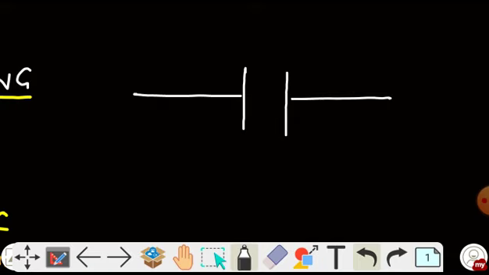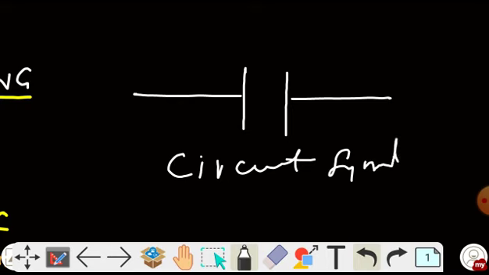So this is the circuit symbol of a parallel plate capacitor. Just like the circuit symbol of a resistor is a zigzag path, similarly the circuit symbol of a capacitor is two parallel lines connected with wires.